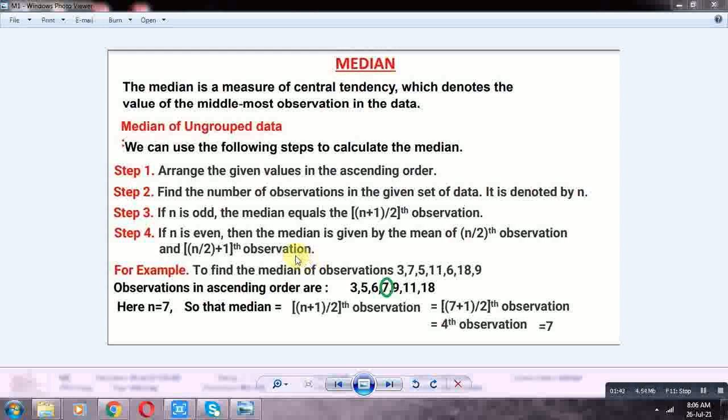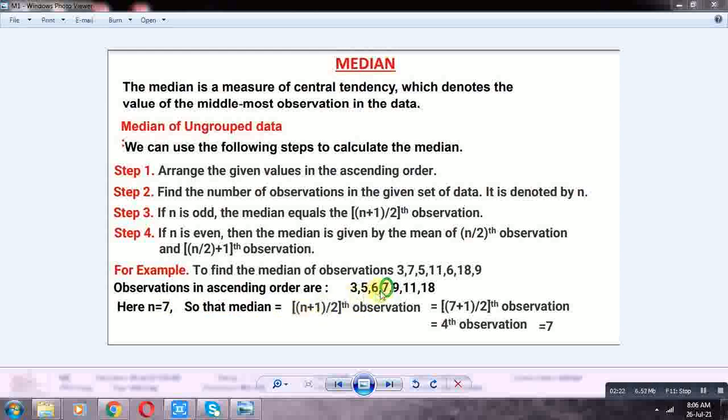Next, let us discuss one more example. To find the median of observations 3, 7, 5, 11, 6, 18, 9. First we write the observations in ascending order: 3, 5, 6, 7, 9, 11, 18. How many observations are in the given data? 7 observations. So the middle term is the median, the middle term 7. Here n is equal to 7.